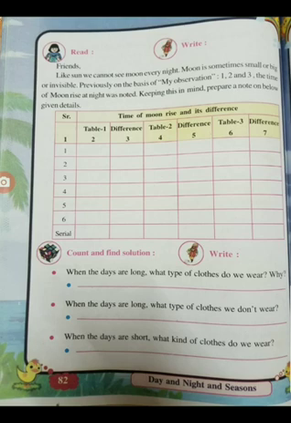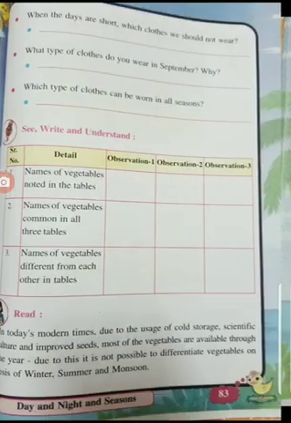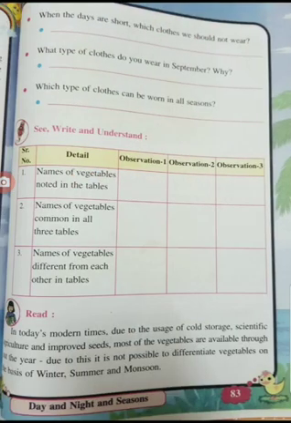Instead of thin clothes, what will we wear? We will wear thick and warm clothes: sweater, jacket, muffler, shirt, pant, full sleeves, t-shirts and all we will wear during the short days. Now on the next page again questions are there. Page number 83, children. When the days are short, which clothes should we not wear?